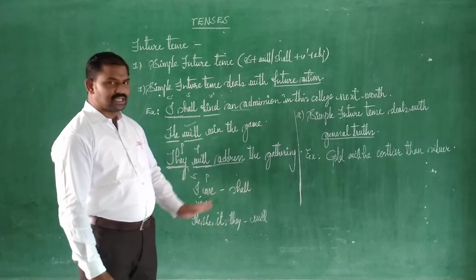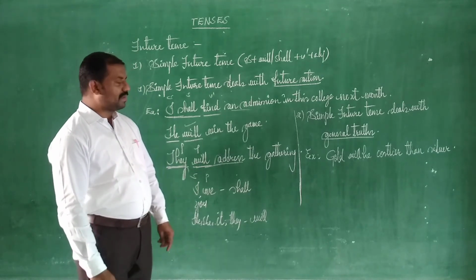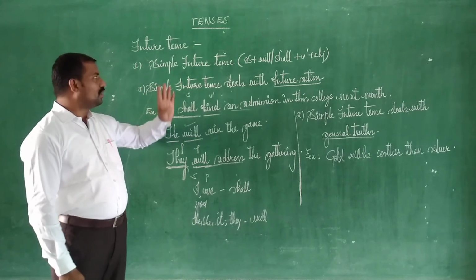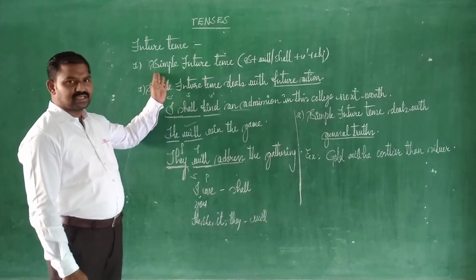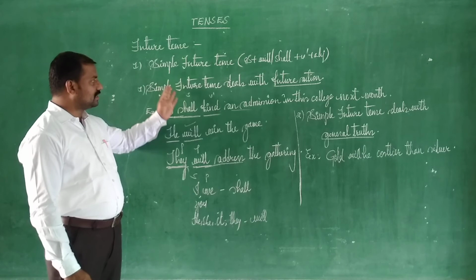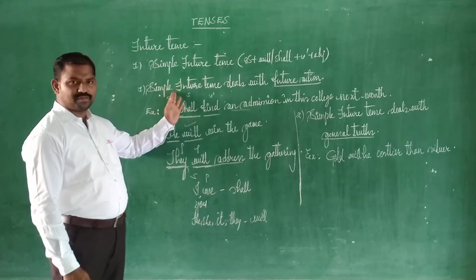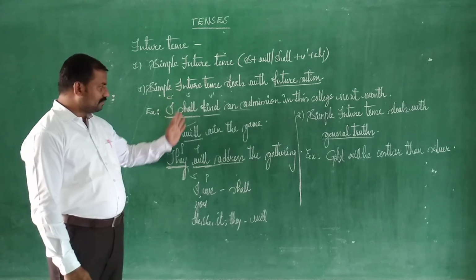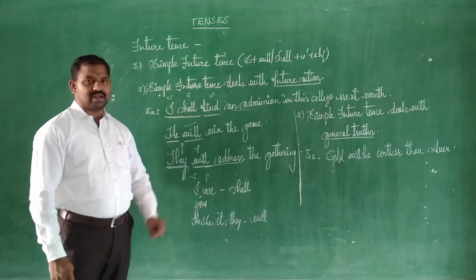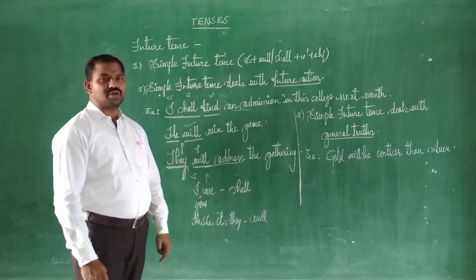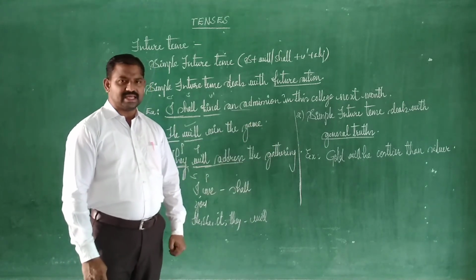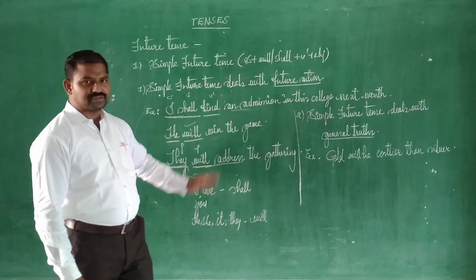So let me give you a feedback once again. In future tense, there are 4 different aspects. One is simple future tense, and the remaining 3 we are going to discuss. Simple future tense has 2 different functions. One is that it represents future action, and we have seen the example. Second, simple future tense also deals with general facts and general truths, and that also we have seen in the example. So that's all, my dear students, for today.